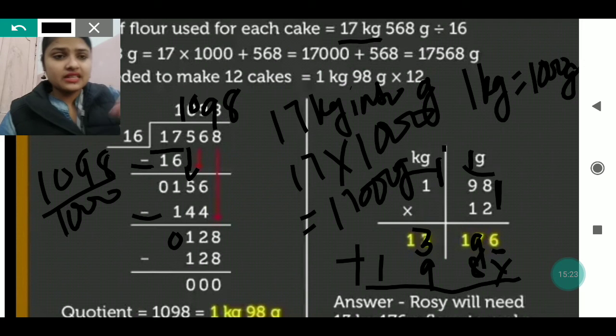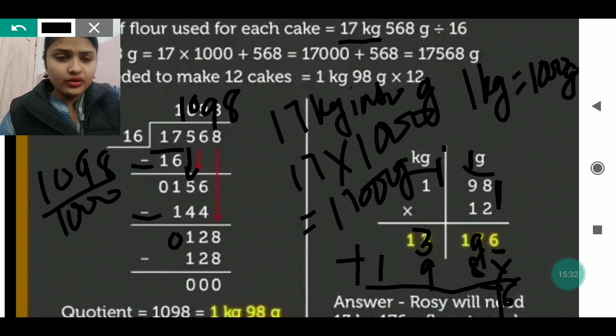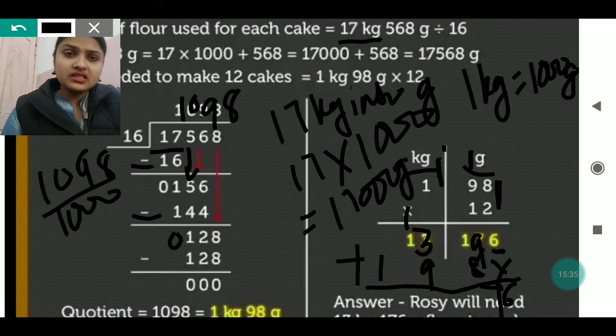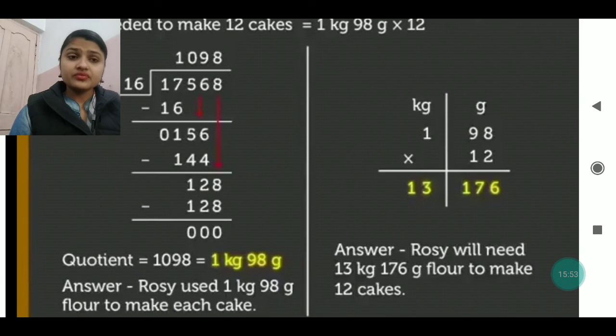So 6 plus nothing is given, so it will be 6. After that, 9 plus 8, you will get 17. So 7 you will write down and 1 you will take as carry. Now 9 plus 3, you will get 12, plus 1 is 13. So 3 will be written and 1 will be taken as carry. After that, 1 plus 1 is 2. So after doing this much, you will get the answer: Rosie will need 13 kg and 176 gram of flour to make 12 such cakes.